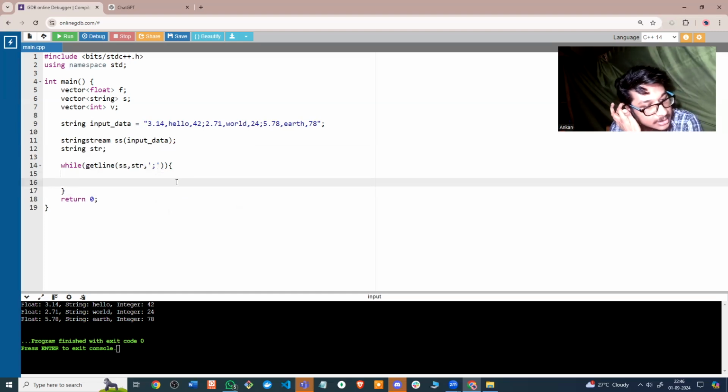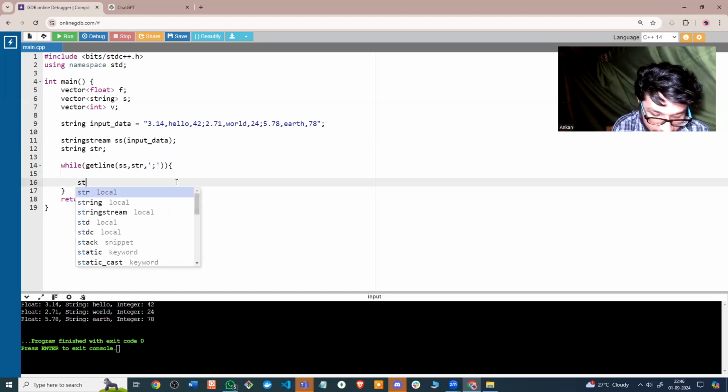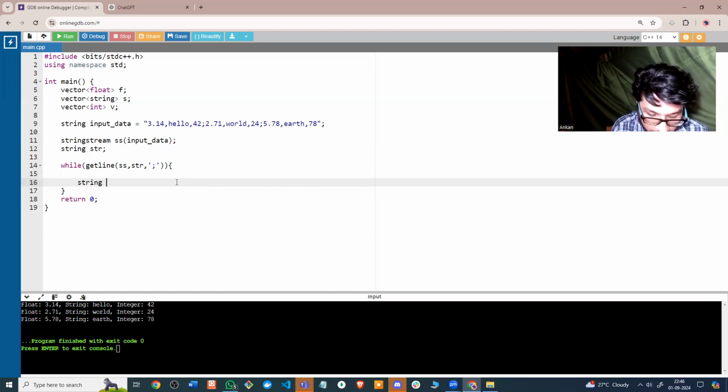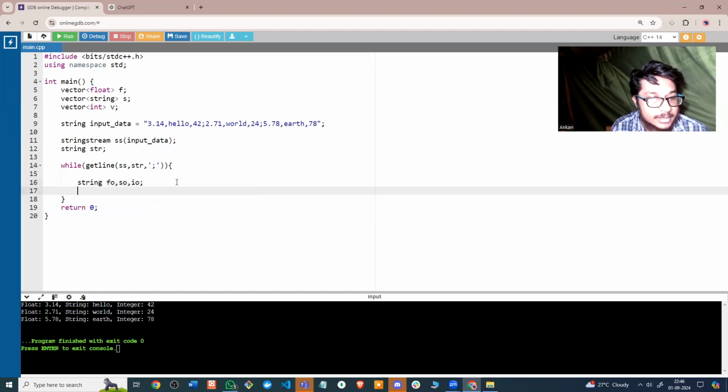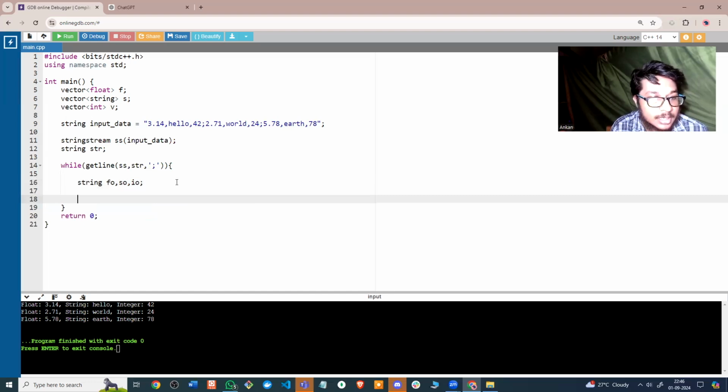And here it would be essentially the same as what we did in the previous question. We had a float, we had a string, we had an integer. We already have the vectors defined, so I'll just push it. f dot push_back, same thing, stof, I'll be pushing this one.